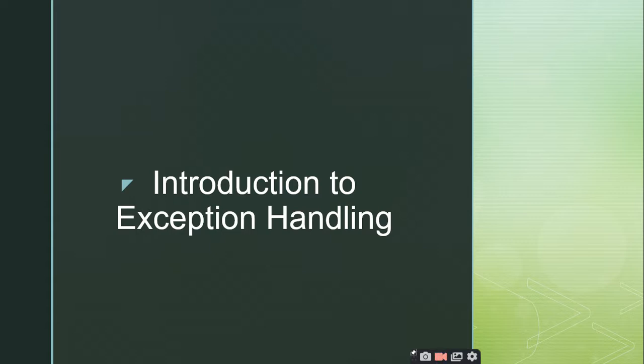So in yesterday's session, we have gone through the prerequisites for exception handling. We discussed what an error actually is and what the two types of errors are, that is compile time errors and runtime errors. We have gone through the differences between compile time errors and runtime errors with some programming examples also. Right. So by this time you might have a clear idea on what compile time errors and runtime errors are. Is it clear, right?